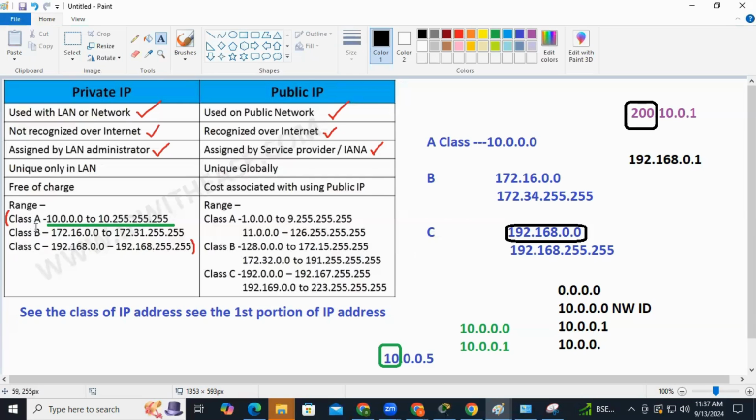Other than this, any IP you take comes under public IP, and public IPs are used on the internet. They are unique addresses over the world. An IP assigned to one computer cannot be the same as any other device anywhere in the world. Private IP addresses are free, and public IP addresses you have to purchase.